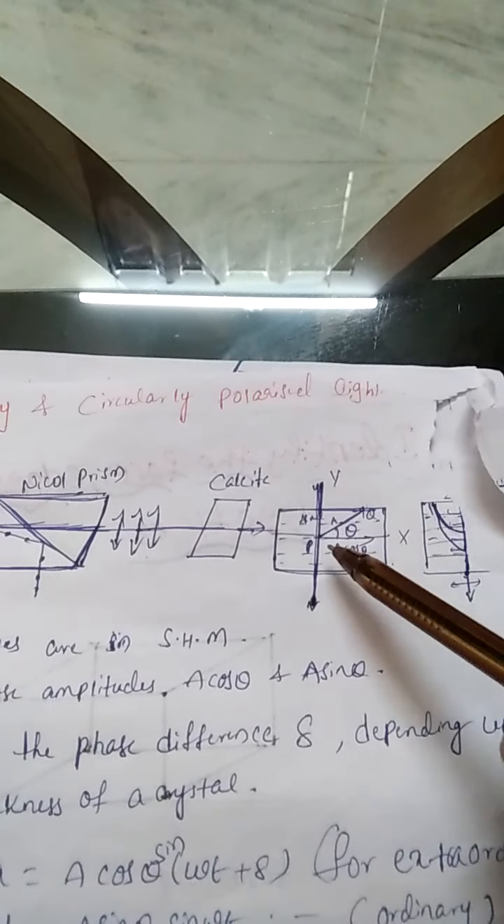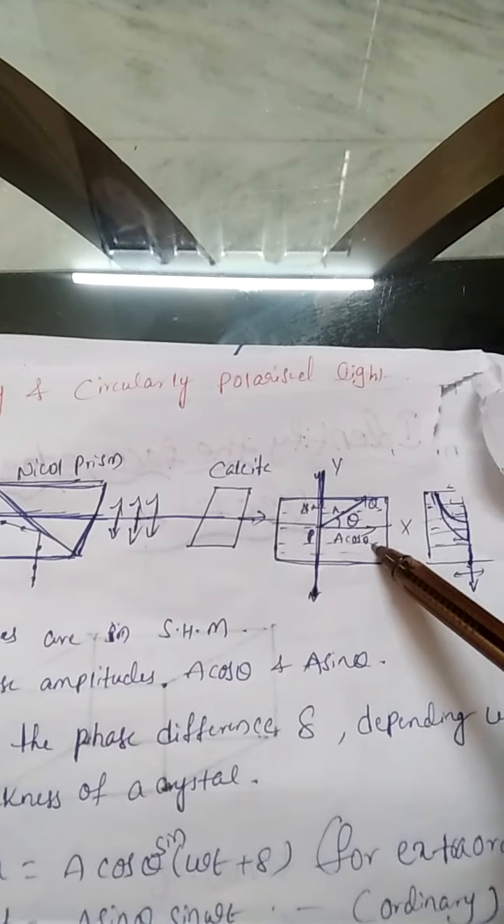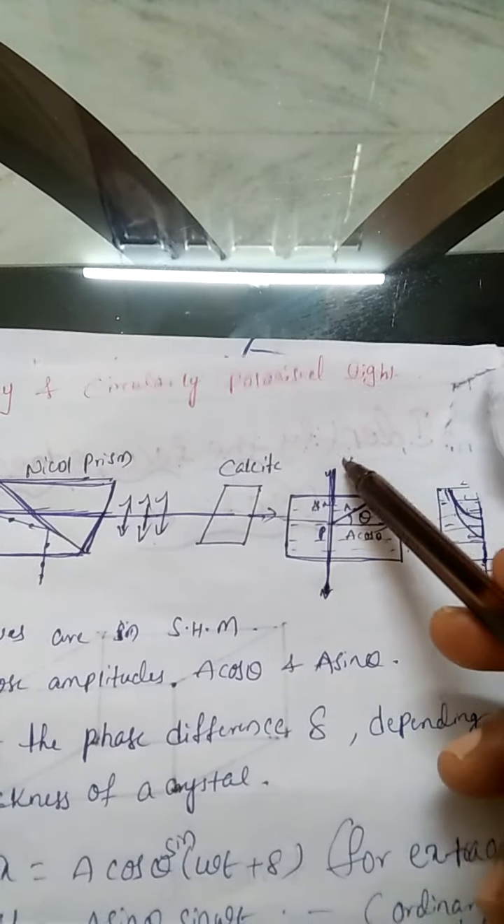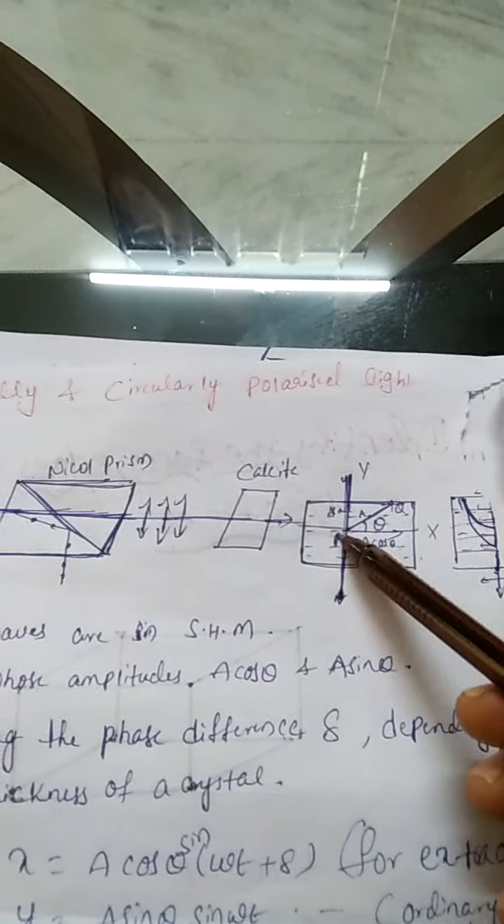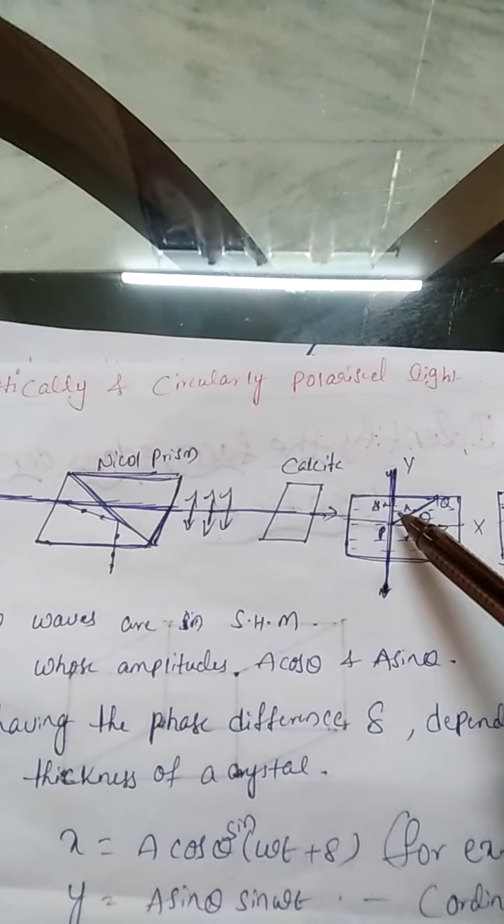Here, let us consider A as a vector. Between them, the ordinary ray travels with amplitude A cos theta, and the extraordinary ray travels in the y direction with amplitude A sin theta.